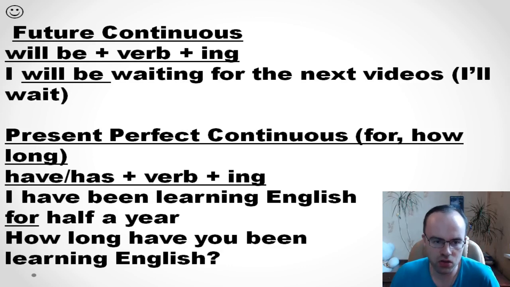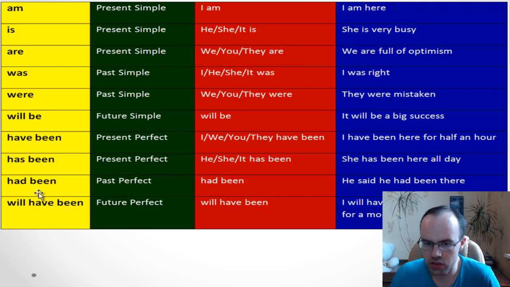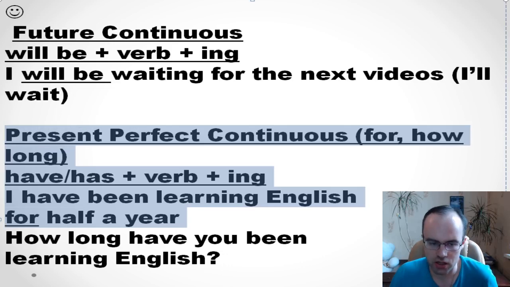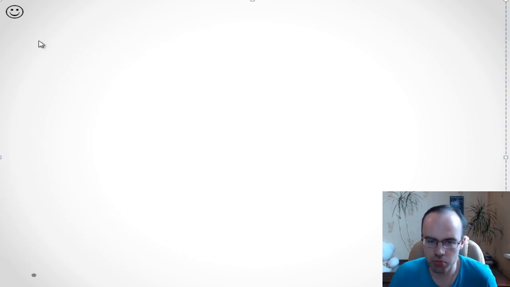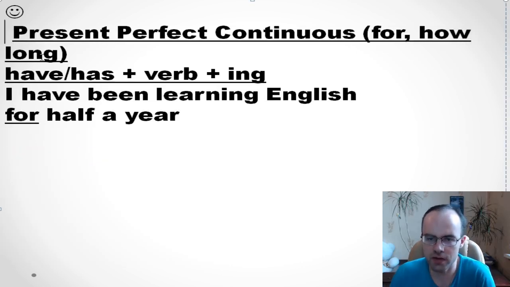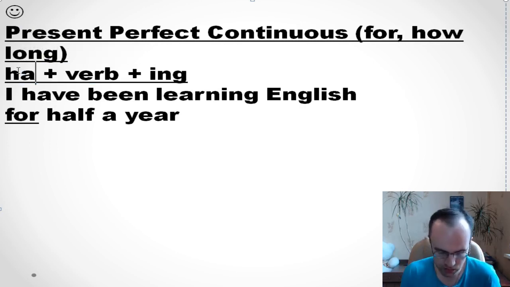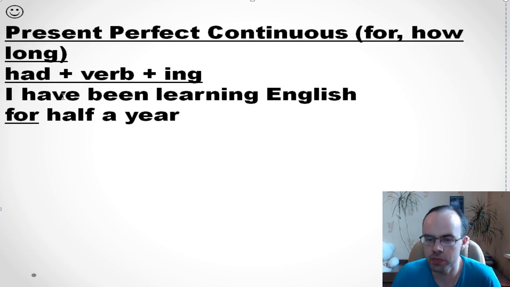Good. Okay, so next. You see that we can use had been doing and will have been doing. So it's about past perfect continuous. It's like present perfect continuous, indeed very similar to it. But the difference is that instead of have and has, you have had plus verb plus ing, and it's one time before.